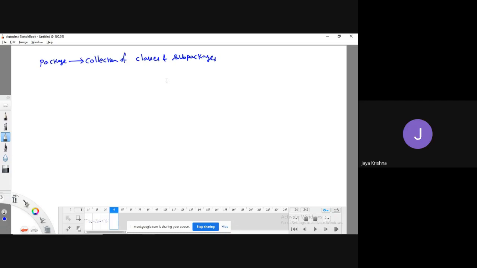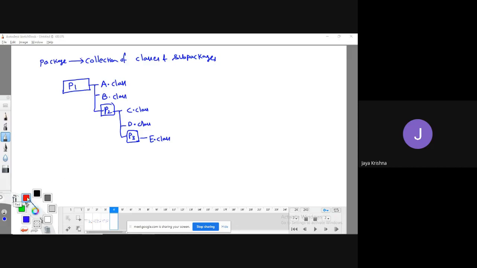That's it. So because of managing the files in terms of folders, in terms of packages, say there are some files in package p1 like a.class, b.class, and there is a package called p2. It also contains c.class, d.class, and it also contains p3, once again one folder, which contains e.class, let us assume.